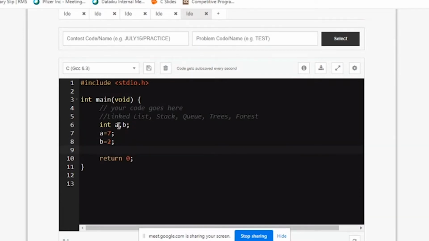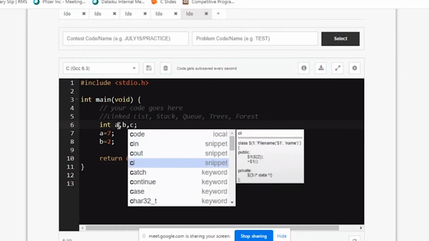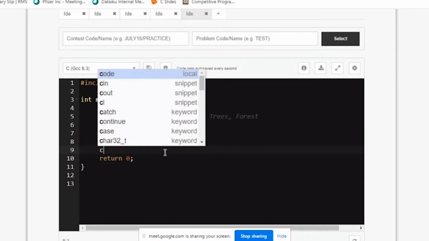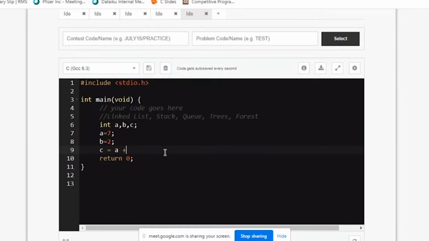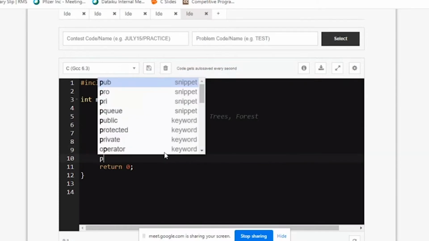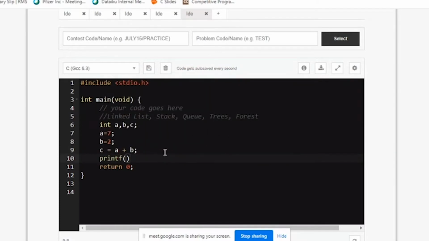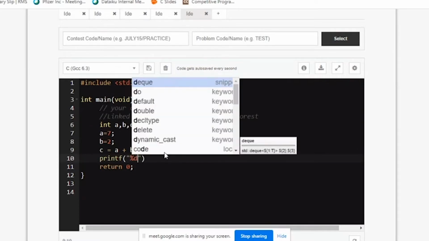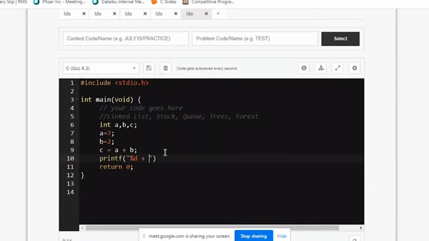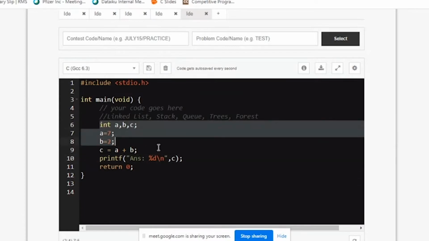And finally, I can have another variable for storing the answer, which is also of type integer. I'll keep C. So I'll write C is equal to A plus B. I want the answer, so I'll write printf with percentage d and the answer. The answer is stored in C. Simple. Everything is sorted out in main.